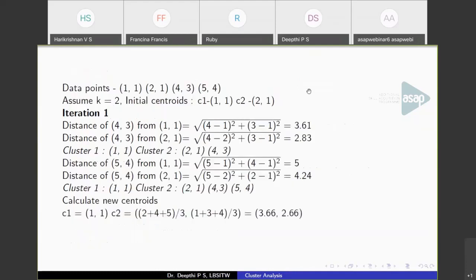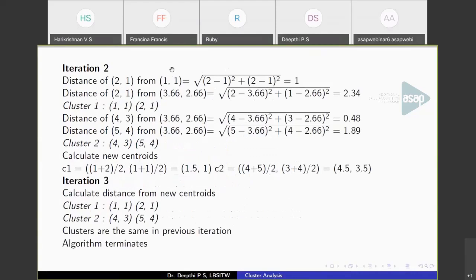So we started with this set of points and 2 centroids at random, and calculated the distance of each point from these centroids. We got an initial partition, and then calculated the new centroids. That is what happens in iteration 1. In iteration 2, we calculated the distance of each point from the new centroids and assigned the points, so we got a different partition like this. In iteration 3, we got new centroids from iteration 2, and with that we calculated again the distance of every point, and we found that the clusters do not change. So at this point, the algorithm terminates. That is, the clusters are stabilized. So this is the final output we get.